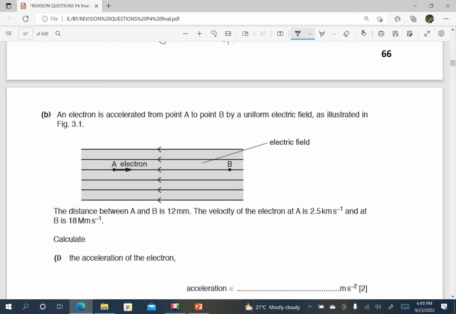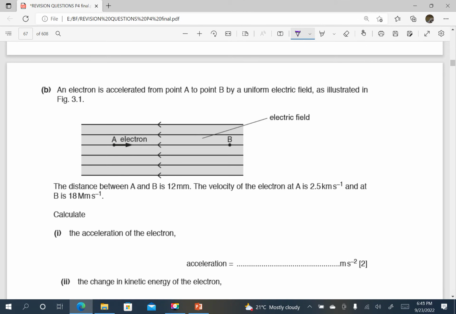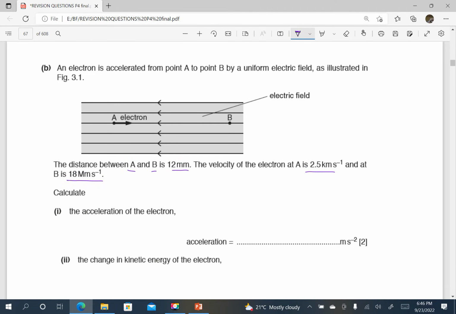Therefore, we can by now predict that the electron is accelerating. Its speed is increasing. The distance between A and B is 12 meters. The velocity of the electron at A is 2.5 kilometers per second and at B is 18 megameters per second. Calculate the acceleration of the electron.